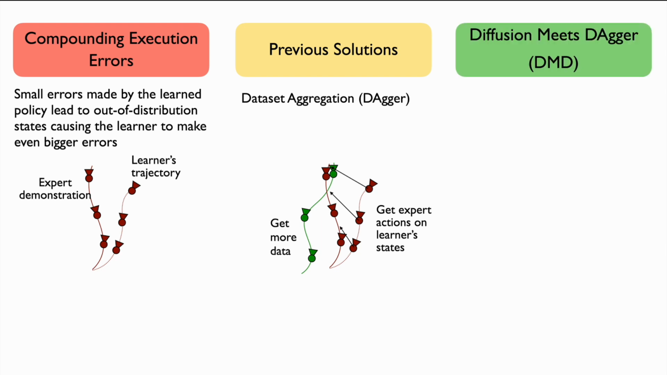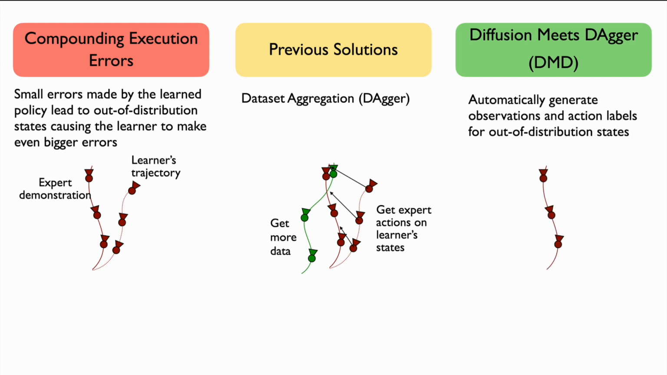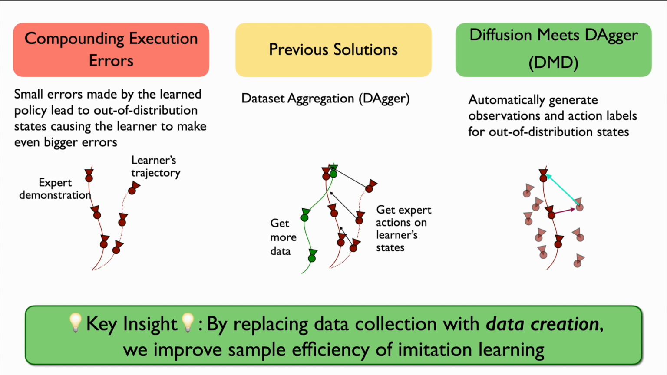In this paper, we propose a data creation framework, Diffusion meets DAgger, or DMD. For out-of-distribution states, DMD automatically generates observations and action labels. Our insight is, by replacing data collection with data creation, we improve sample efficiency of imitation learning.